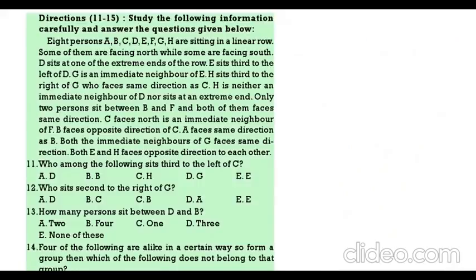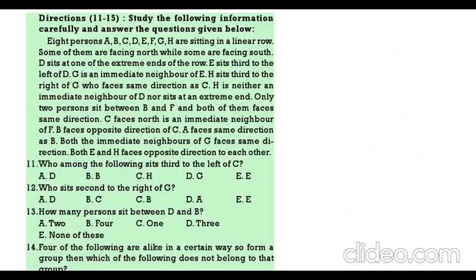Then 8 persons, see 11 to 15. 8 persons A, B, C, D, E, F, G, H are sitting in a linear row. Some of them are facing north while some of them are facing south. D is sitting at one of the extreme end. E is sitting third to the left of D. G is the immediate neighbor of E. H is sitting third to the right of G, who is facing same direction as C. H is neither an immediate neighbor of D nor at extreme end.